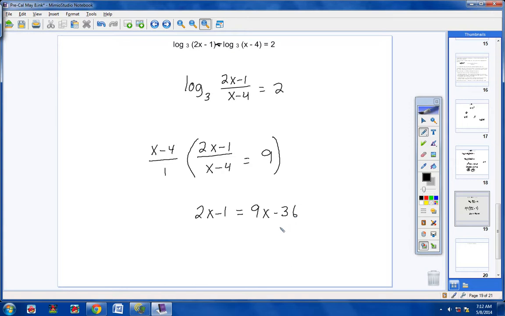And now we're ready to solve this. Bring the 2x over, and when you do, it will become a negative 2x. Bring your negative 36 over, and when you do, it will become a positive 36. And now let's go ahead and combine. -1 plus 36 is 35. And 9 minus 2 would be 7x. Divide both sides by 7, and the answer is 5.